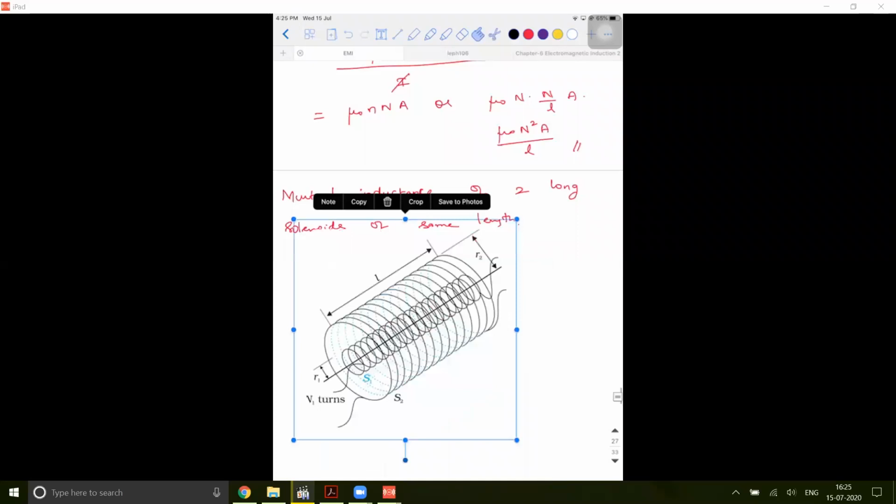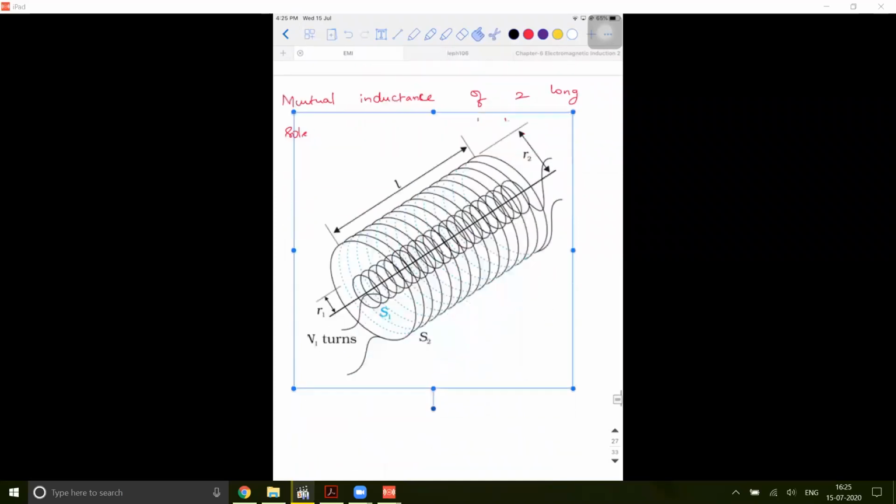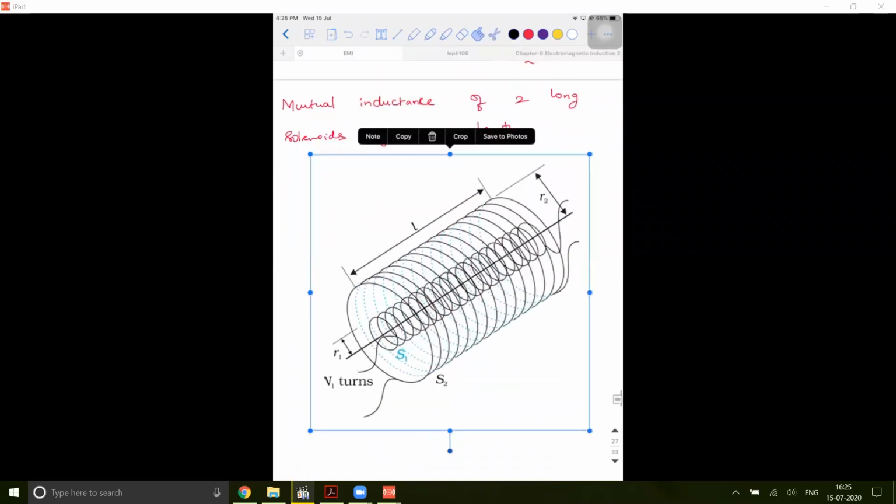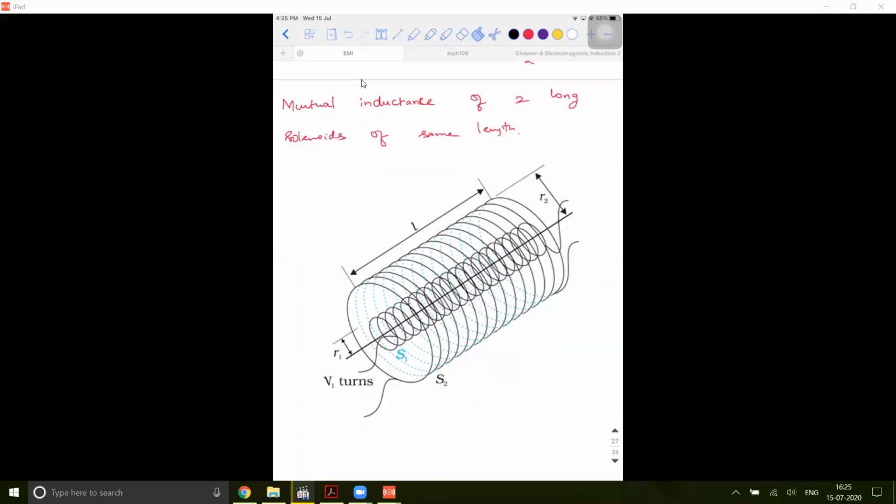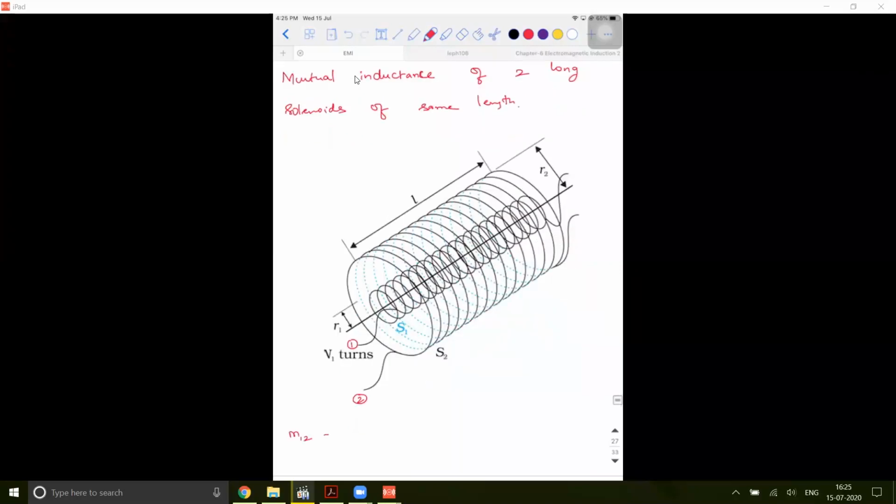This is the one that is given here. Now observe carefully. We know the formula. There is the first coil and the second coil. M12 means whatever is the number at the end will be in the denominator.